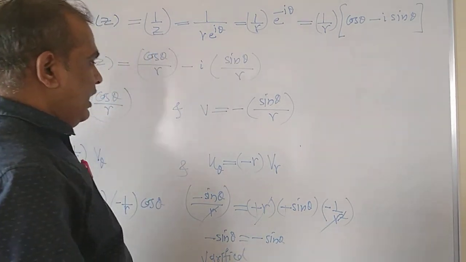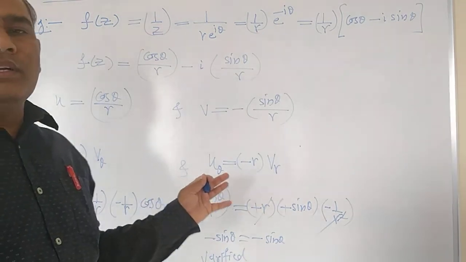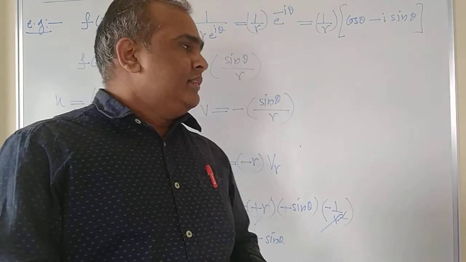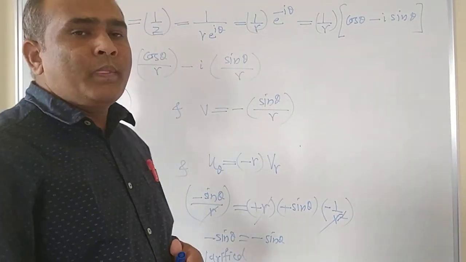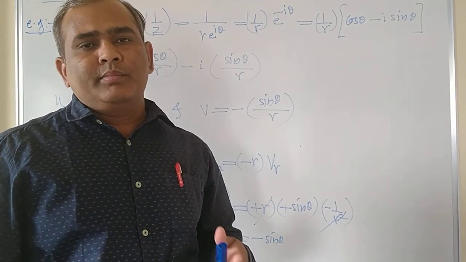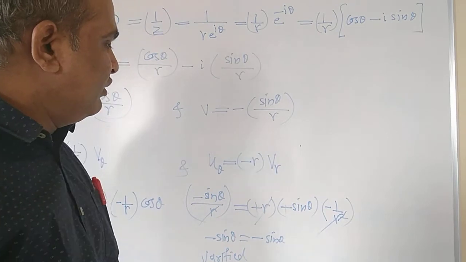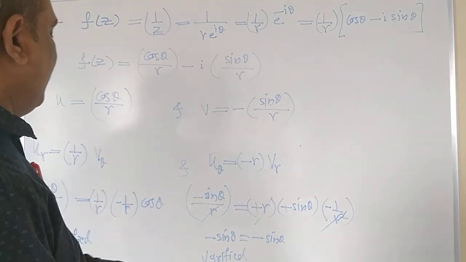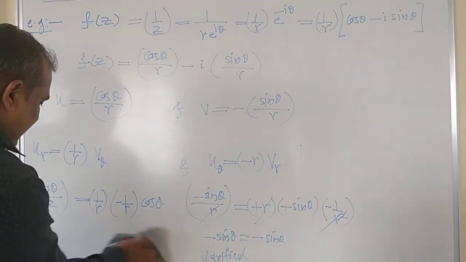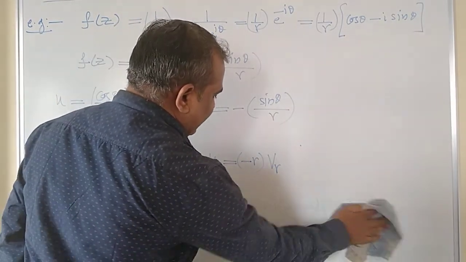And as we know, if both the Cauchy-Riemann conditions are verified, then the given function is said to be analytic in the particular region. So thus this complex function f of z is also an analytic function. If both conditions are not verified, that means it is not an analytic function.